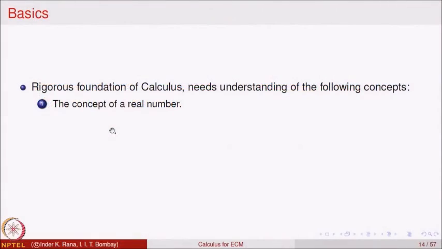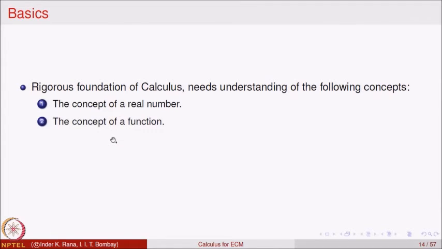So, after their work, it was discovered that though there were a lot of ideas in the works of Newton and Leibniz, a rigorous foundation of calculus, if it is to be done, needs understanding of the following concepts, namely what is the concept of a real number. At the beginning of the 18th century, what is a real number was not clear. It was not mathematically defined, not mathematically very well understood.